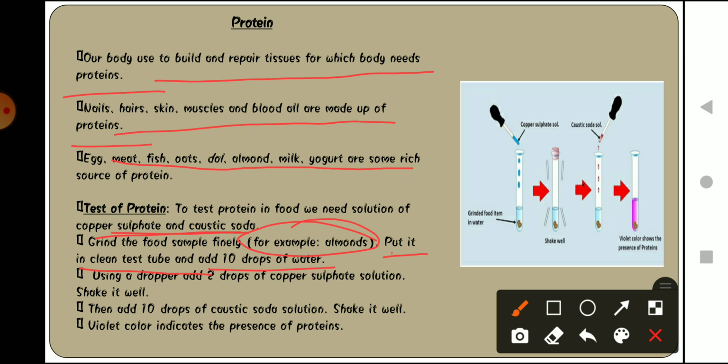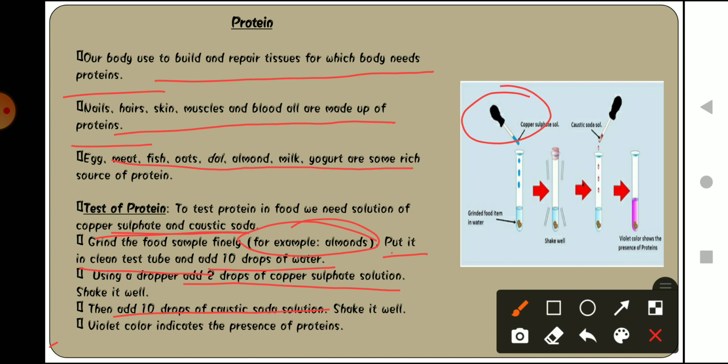Now the dropper is this thing, okay. A dropper is just an instrument which we use in laboratories for testing purposes, okay. This is known as a dropper. So using a dropper, add 2 to 3 drops of copper sulfate solution, shake it well, okay. We put the copper sulfate solution inside the test tube, and after that we shake it properly.